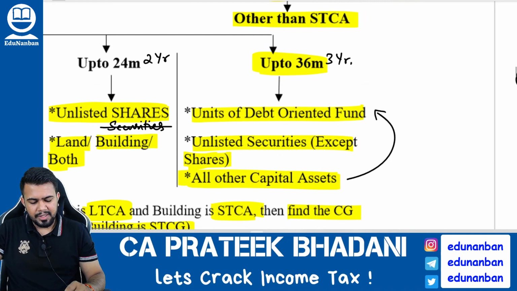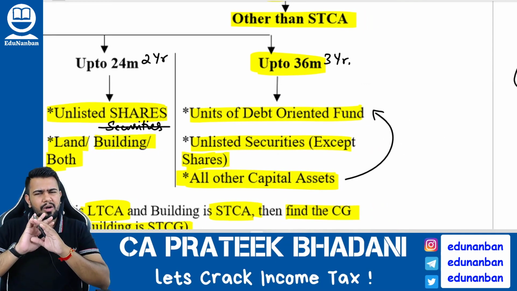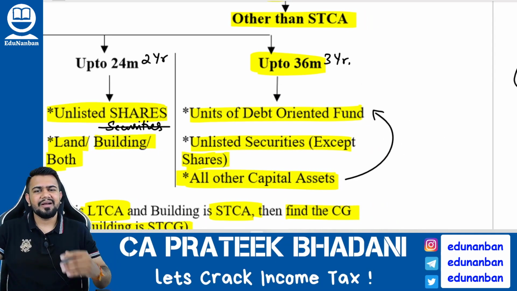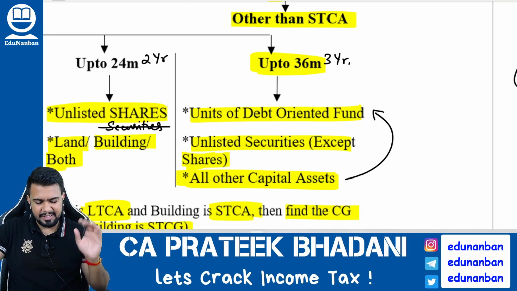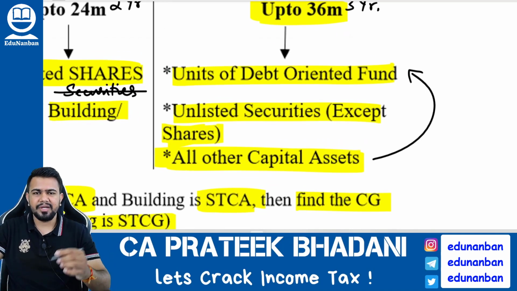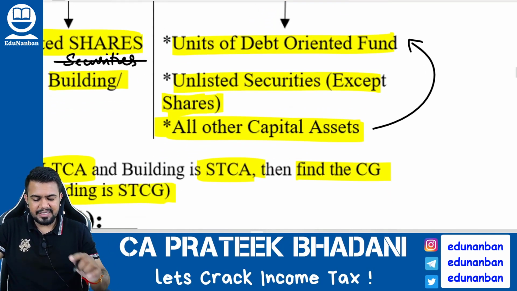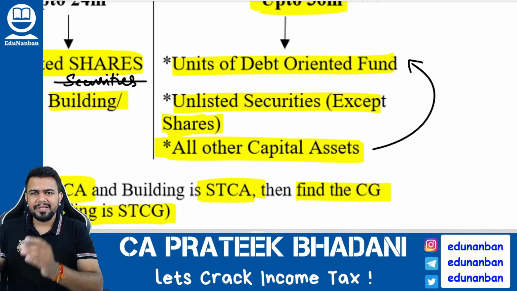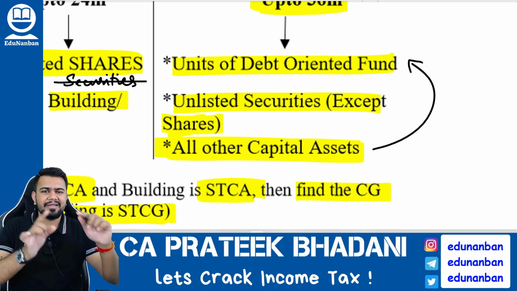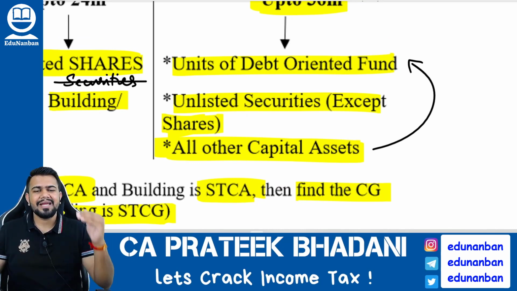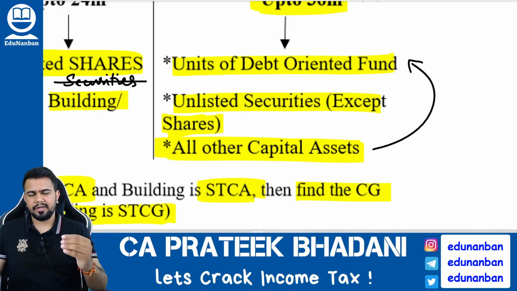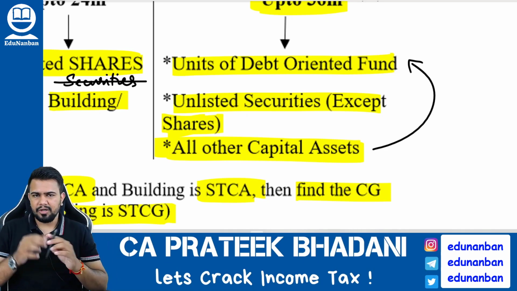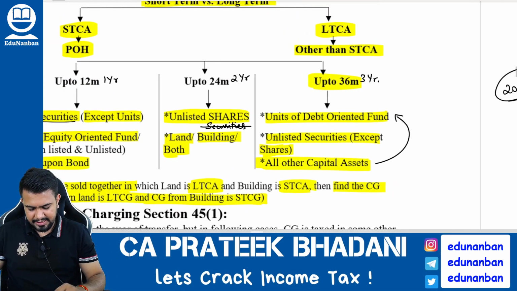Now let's come to 36-month category. All the remaining capital assets will be covered under 36-month category, including units of debt-oriented fund and also unlisted securities other than shares. So all the capital assets that are other than 12-month and 24-month category will be covered in 36-month category. So if it is held up to 36 months, it will be called short term. More than 36 months, it will be called long term capital asset.